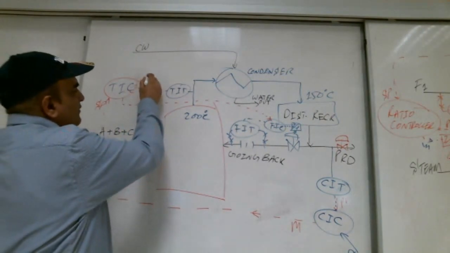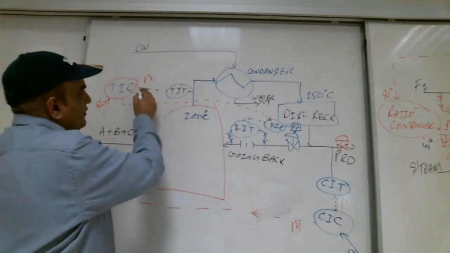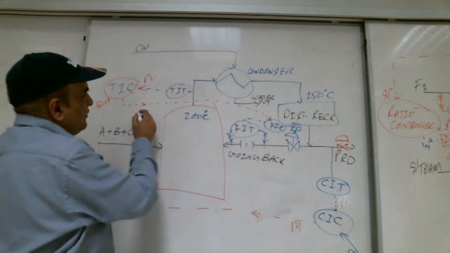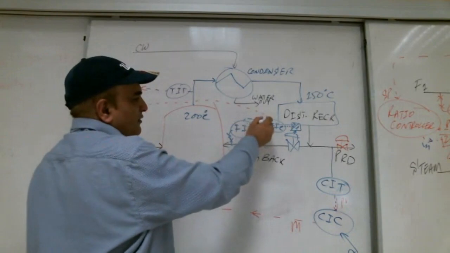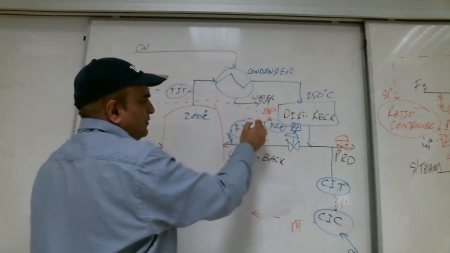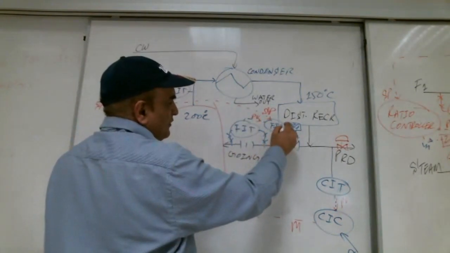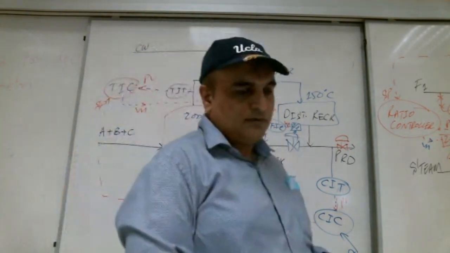PV. This way, right or left? Left. What is this? Output, M. What is this here? Set point. Very good. What is this? CV, PV. This is what? PV. Output, M.